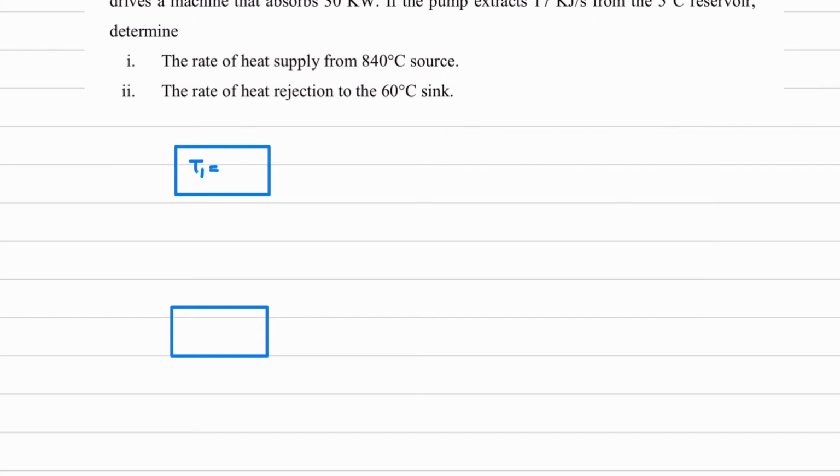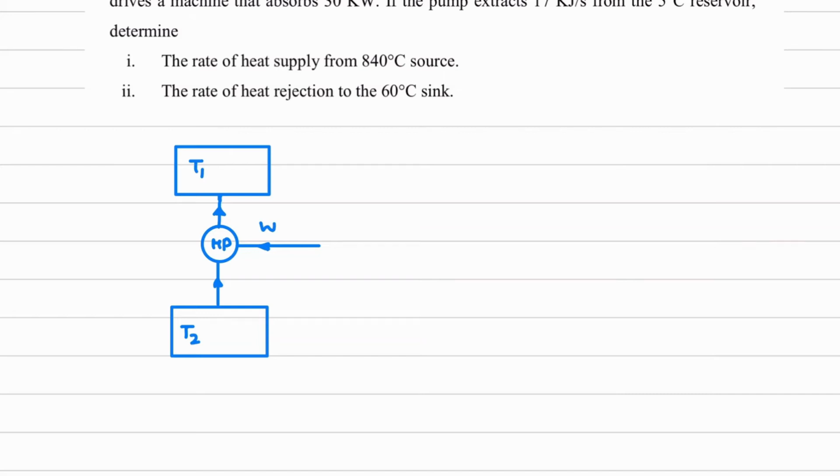Okay, we'll see if the values are given in the question later on. This is T2. Then this part will be heat pump. And heat pump is what? Power consuming device. So I'll show over here, it is power consuming device, W.